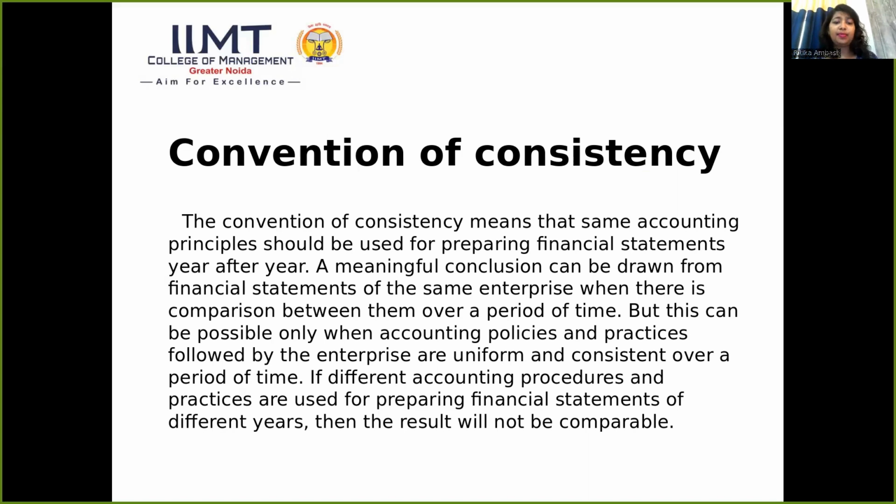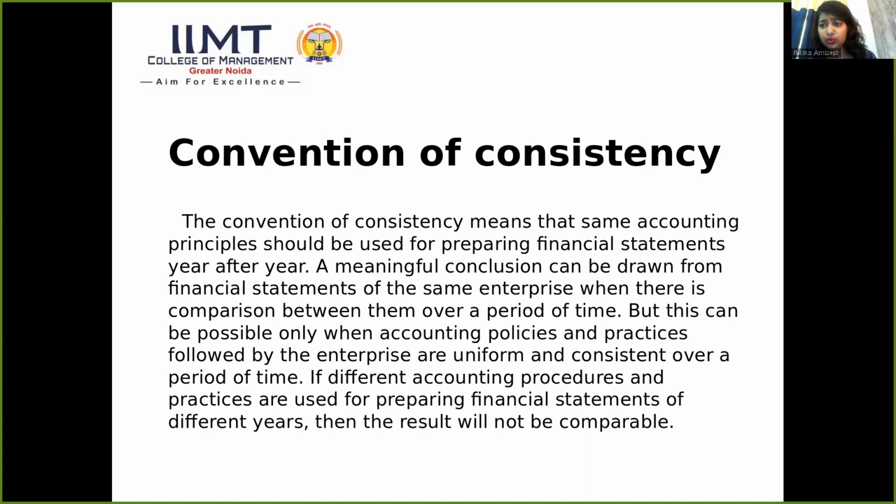But this is possible only when the accounting policies and practices followed by the enterprise are uniform and consistent over a period of time. If different accounting procedures and practices are used for preparing financial statements of different years, then the results will not be comparable.